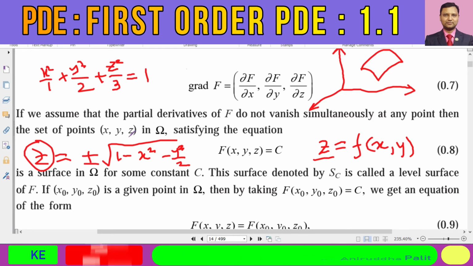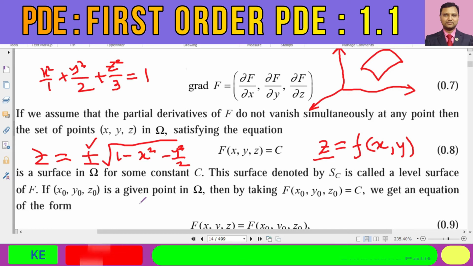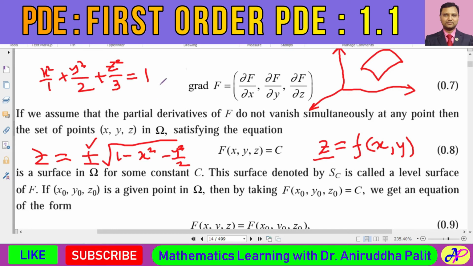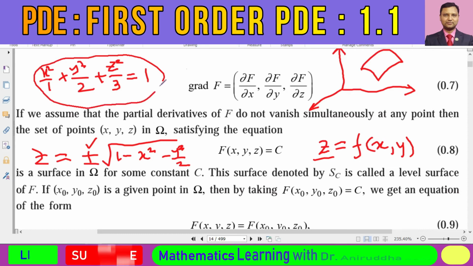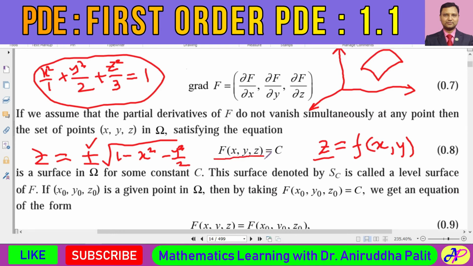That is actually the definition of a function. So over here we are actually getting two different functions: for the plus sign we get one function, for the minus sign we get another. So this is a combination of two functions. Maybe more than two functions are there, depending upon how complicated the function f is.